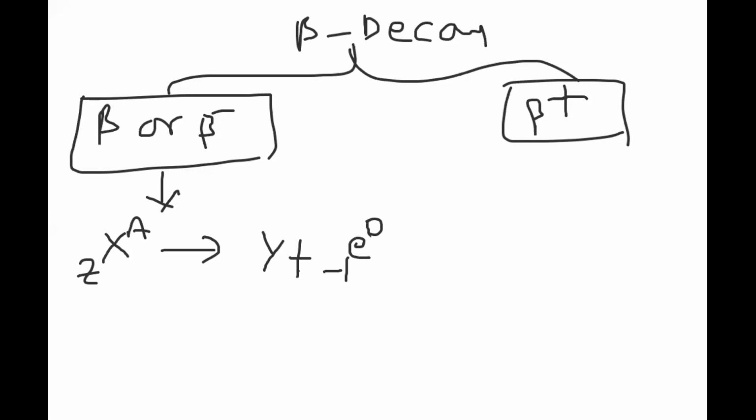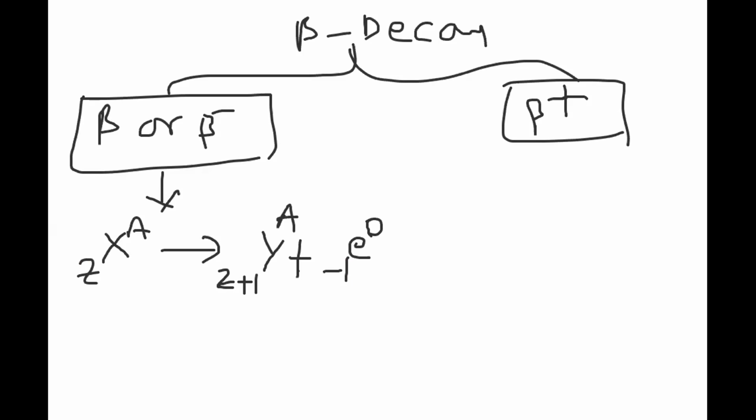So what will happen to the atomic number and mass number? Take care. Observe carefully here. This is A, this is 0. So we get A itself. Here, in the suffix, we have Z, and here minus 1. So to balance, we have to write Z plus 1. So what happened here? Atomic number increases by 1 unit.